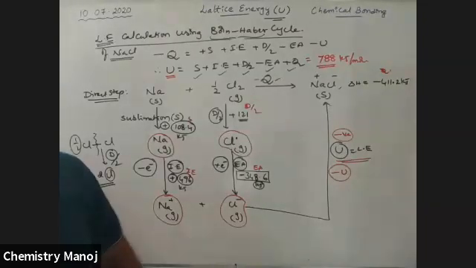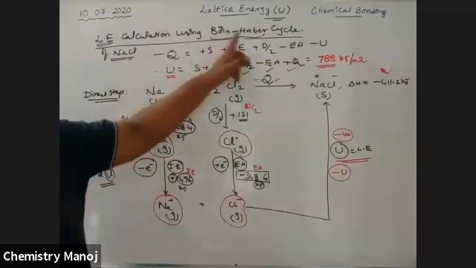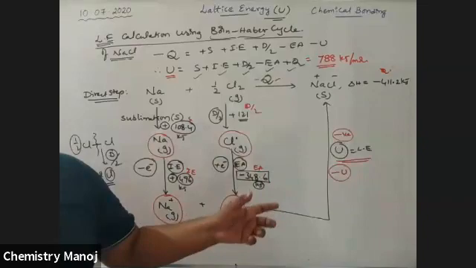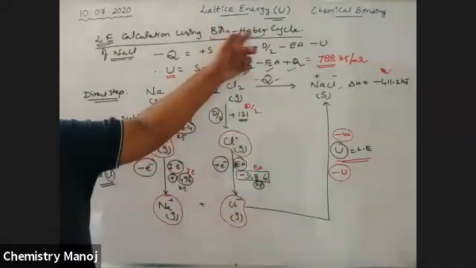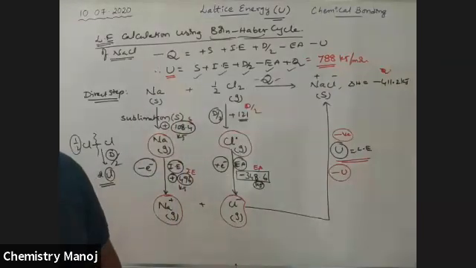788 kilojoule per mole. This is the concept to calculate the lattice energy of NaCl using Born-Haber. It is a cyclic process. This is constructed by Born and Haber, two scientists, that is why it is called the Born-Haber cycle.